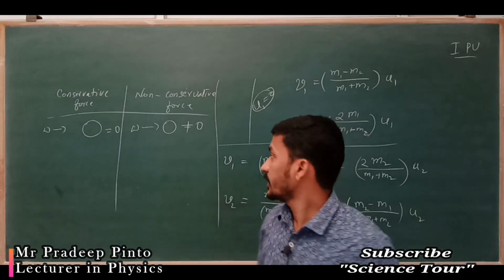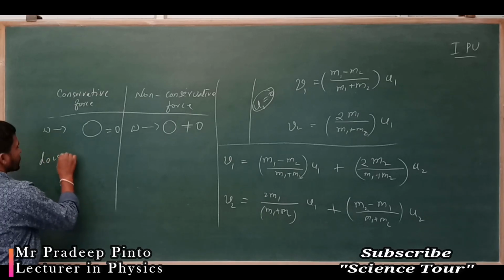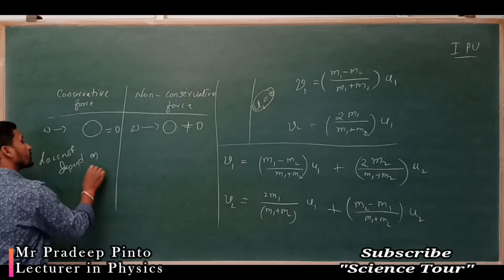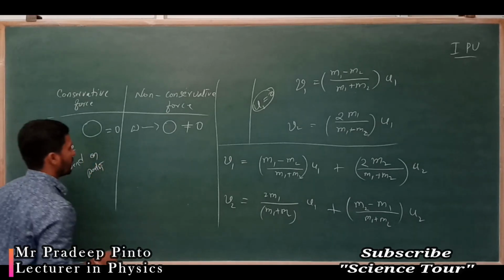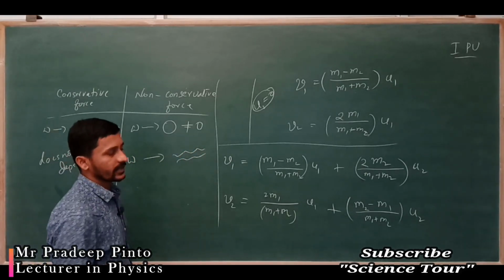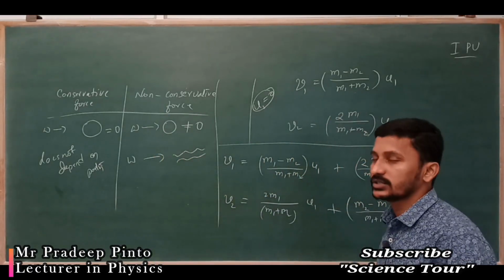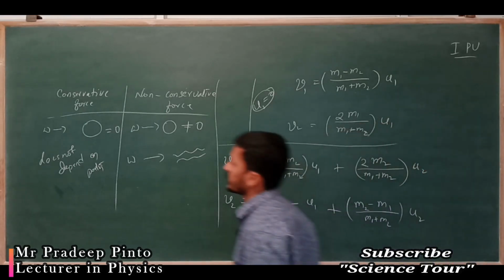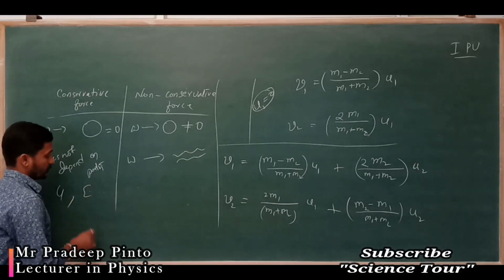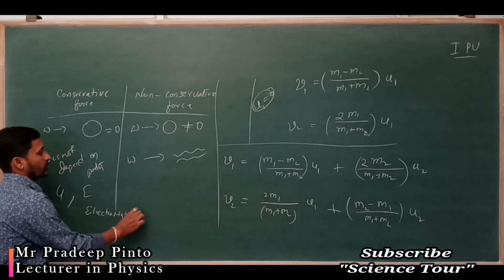Next, for conservative force the work done does not depend on path. For non-conservative force, work done depends on path. Next, what are the examples of conservative force? Gravitational force and electrostatic force are the examples.